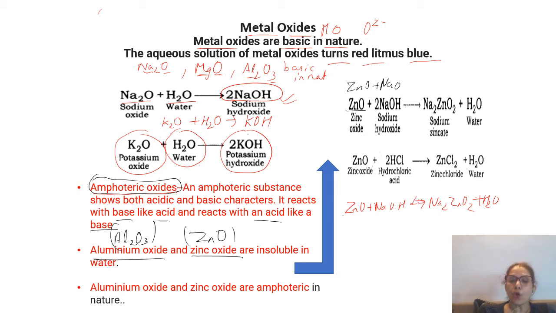So here zinc oxide is a metal oxide, but this is amphoteric in nature. Now here sodium hydroxide is a base. You know that it's an alkali. It's an alkali, but it's also a base. We know that all alkalis are bases, but all bases are not alkalis. You've done this, right? So now this is a base.